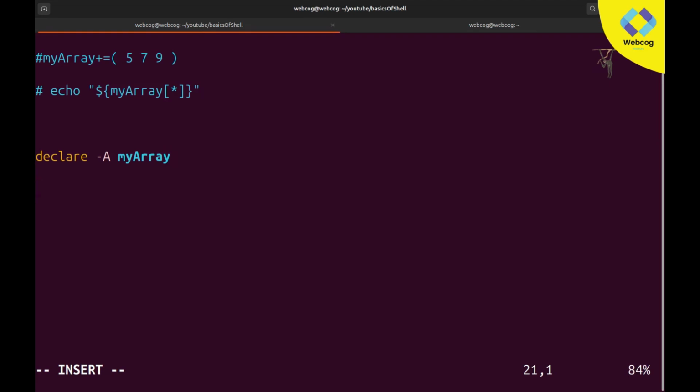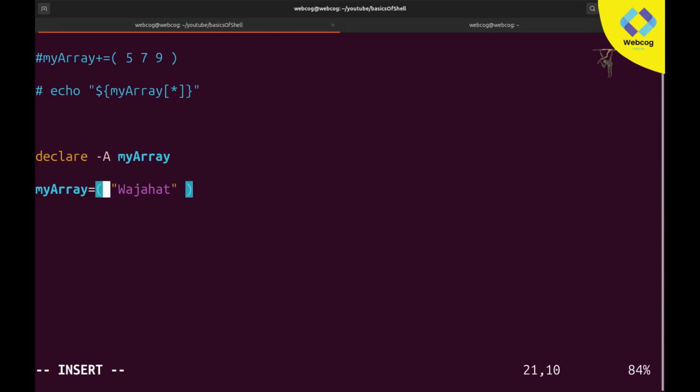For adding key pair values, it's also quite easy. Just use myArray equal to and put round brackets, and as you know, first of all a space, and after that we need to add values, but it's a little bit different. For example, I want to add a value Wajahat, but as you know we are using key pair values, so we need to assign a key to this value. This value is Wajahat, but we need to assign a key here. So when I need Wajahat, I will call it with this key.